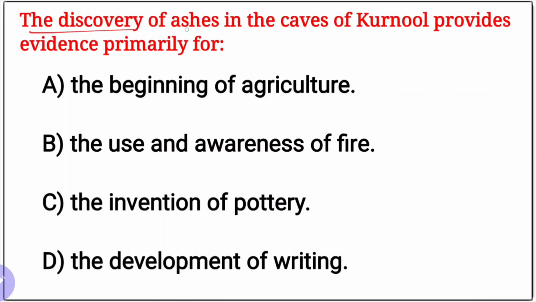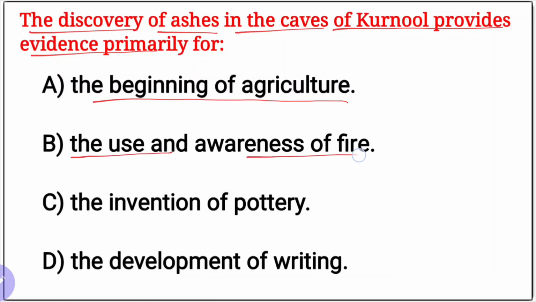Next question. The discovery of ashes in the caves of Kurnool, Andhra Pradesh provides evidence primarily for: option 1, the beginning of agriculture; B, the use and awareness of fire; and C, the invention of pottery and the development of writing. What is the relation between the development of writing and ash?